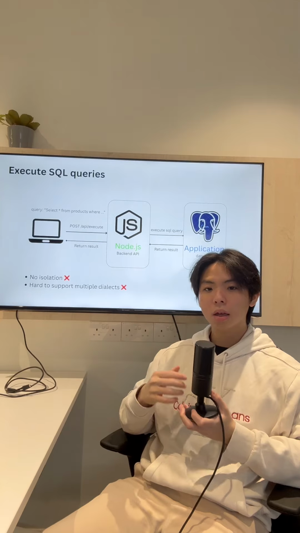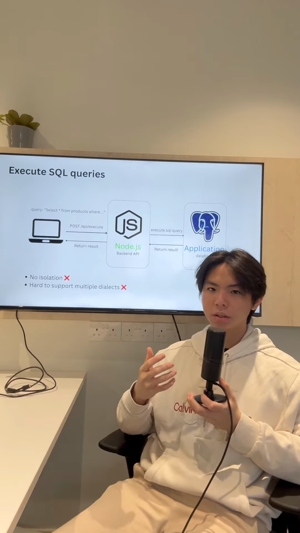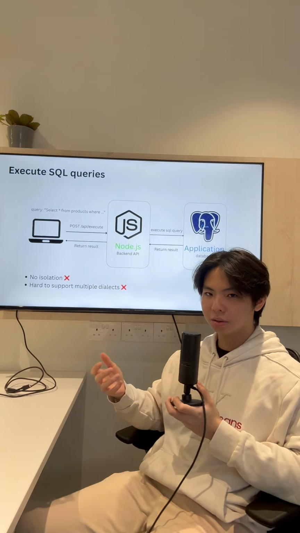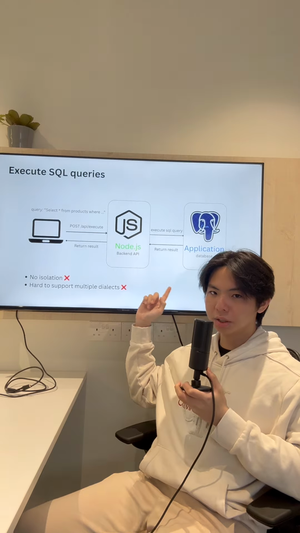But how are you going to ensure that users don't query data from other problems? And also, how do you support multiple dialects? You're right. Well, we can enforce data isolation by using row-level security. There's no way for us to support multiple dialects because we are locked into our application Postgres database.